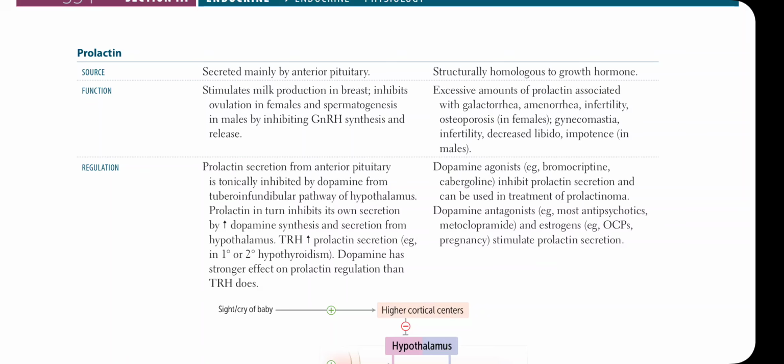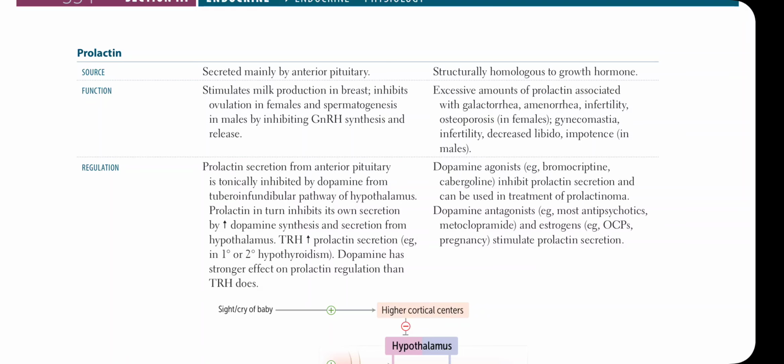Now, regulation of prolactin. The secretion of prolactin from the anterior pituitary is tonically inhibited by dopamine from the tuberoinfundibular pathway of the hypothalamus. Prolactin in turn inhibits its own secretion by increasing dopamine synthesis and secretion by the hypothalamus. Thyrotropin-releasing hormone increases prolactin secretion, for example in primary or secondary hypothyroidism.